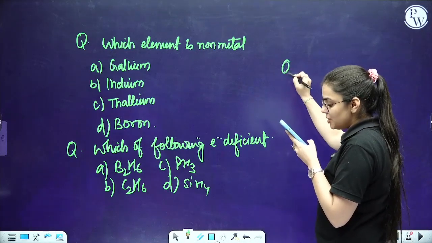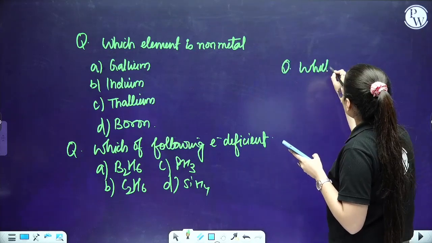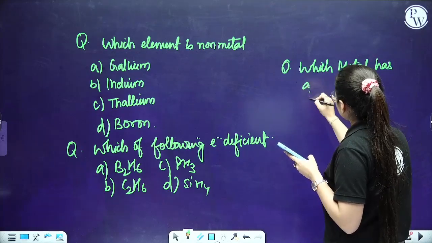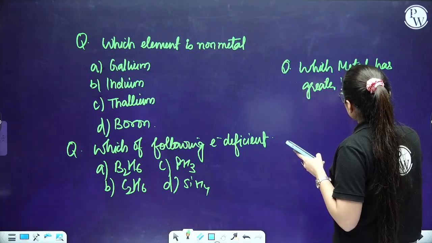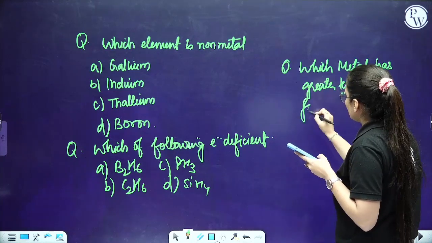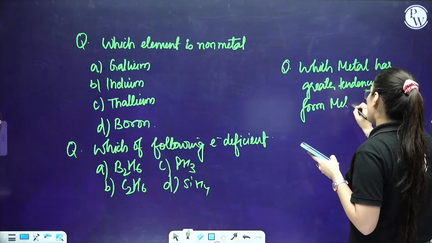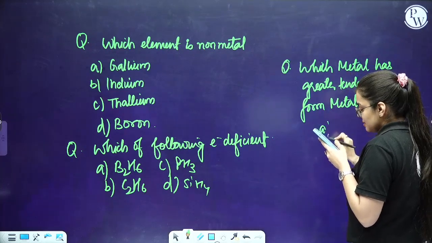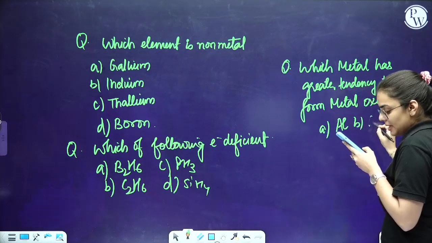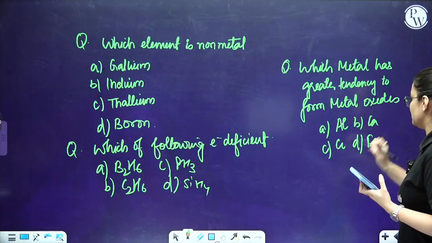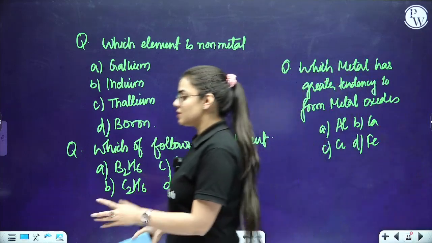Now the last question is, which metal has a greater tendency to form metal oxides? A is aluminium, B is calcium, C is chromium, while D is iron. Okay. Students, try to solve this question out.